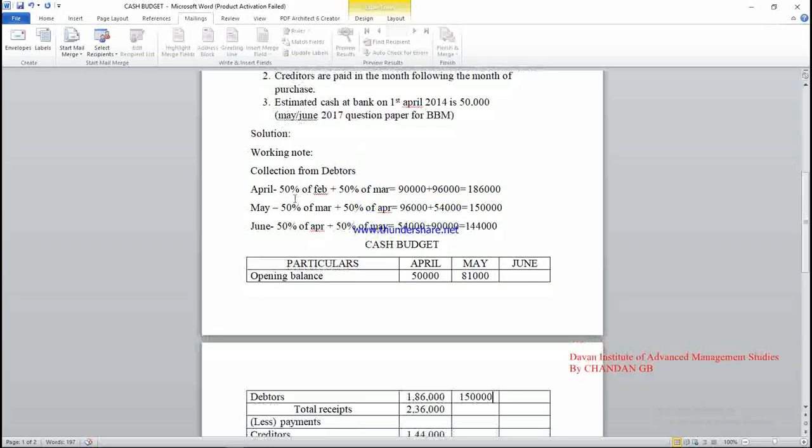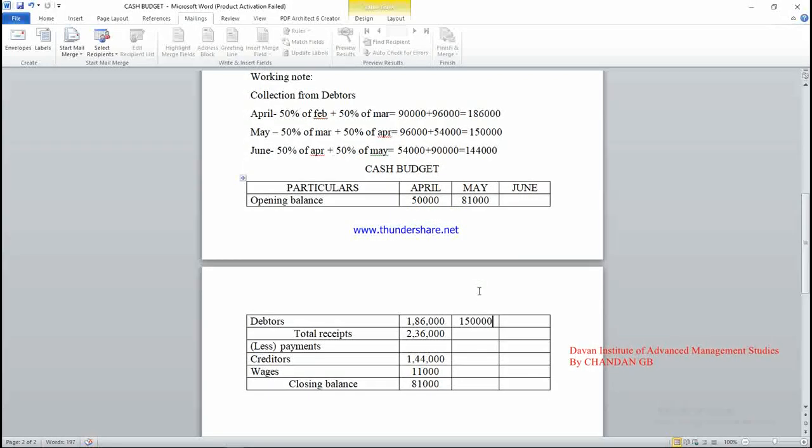So the working note is 50% of March plus 50% of April, that is 1,50,000, which we entered here. Now total receipts is opening balance plus debtors: 1,50,000 plus 81,000, that is 2,31,000 rupees.